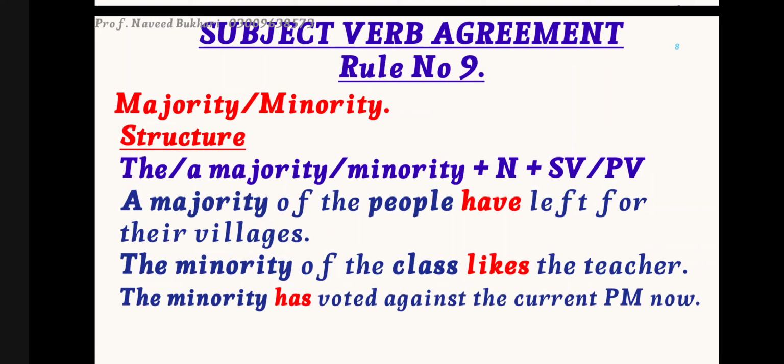For example, a majority of people have left for their villages. Now I am talking about the general majority, so I have used here have, which is the plural verb. Now in the second sentence, I have referred to the minority of the class lies the teacher. Now I have discussed a particular minority. There are different minorities in the class, but in the particular sense, I have referred to the particular minority in that particular class. So the minority will take the singular verb.